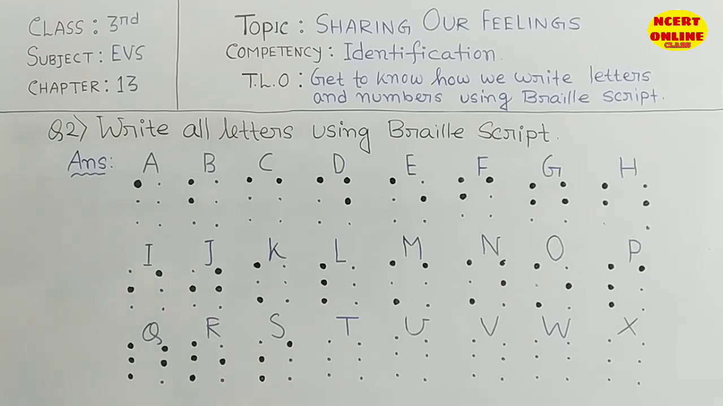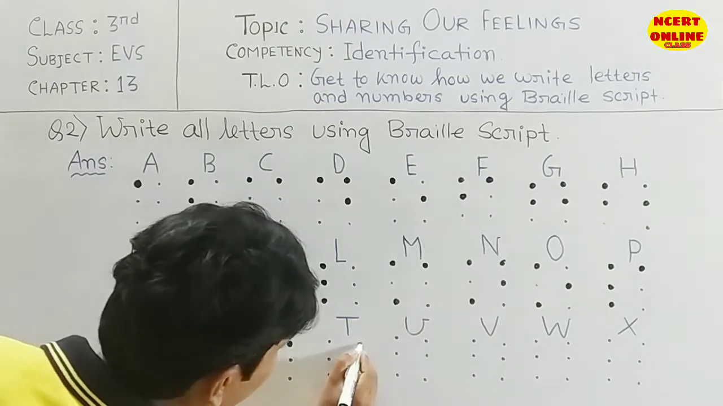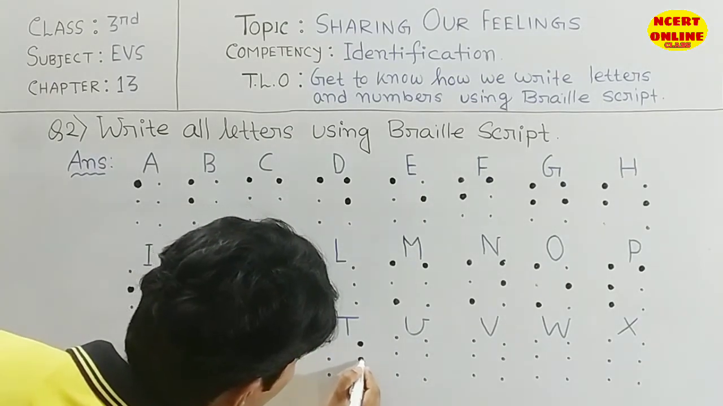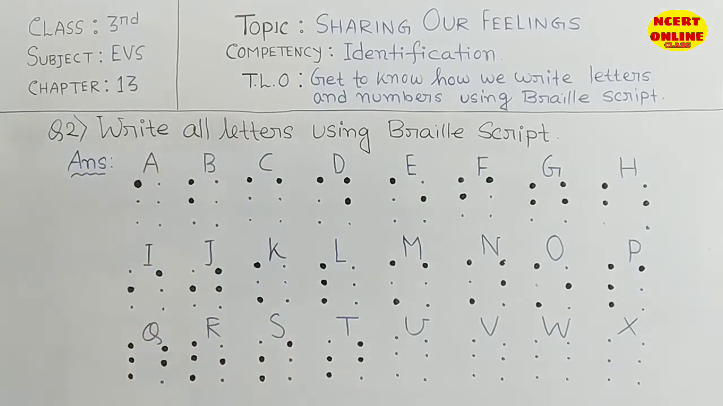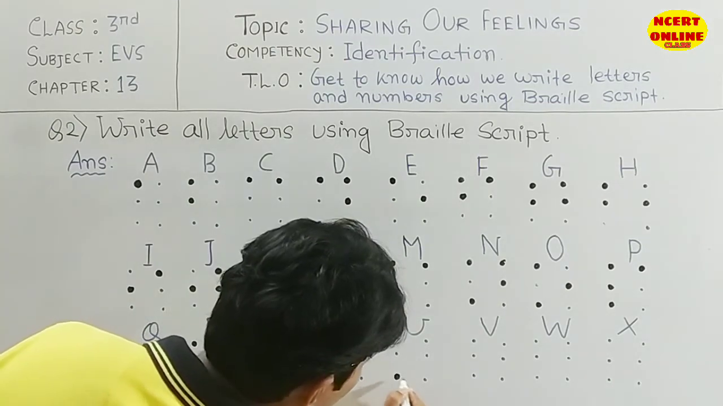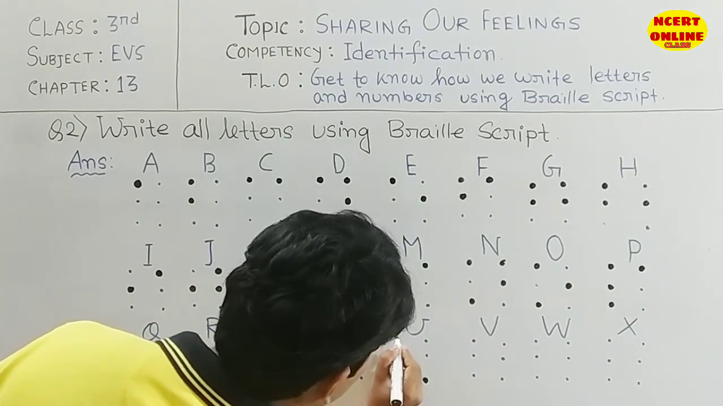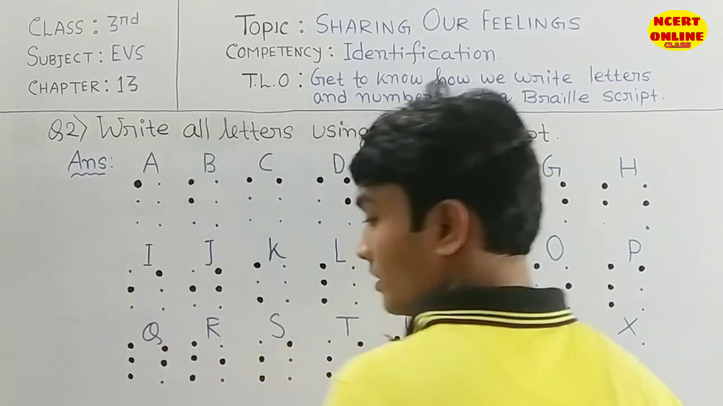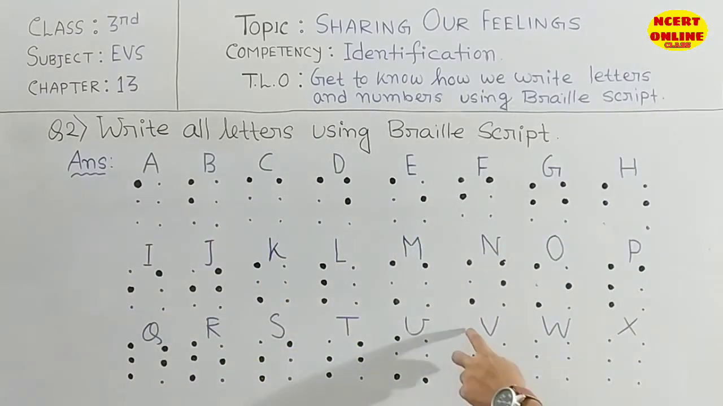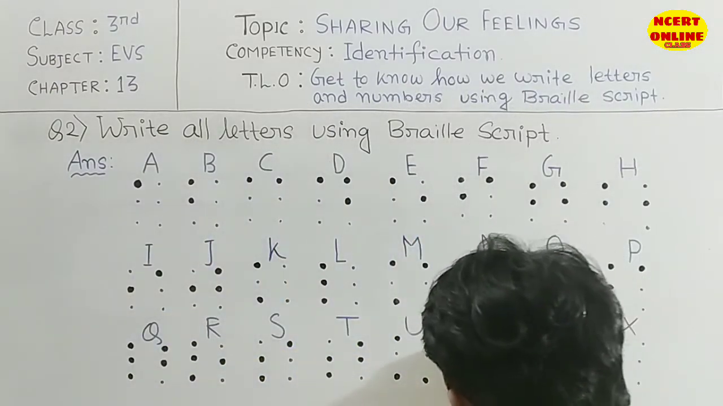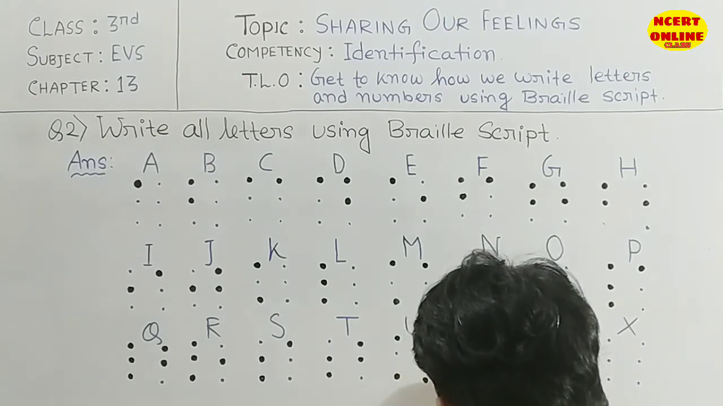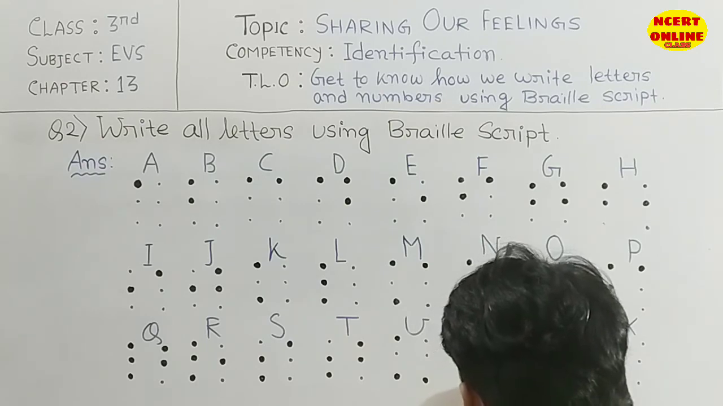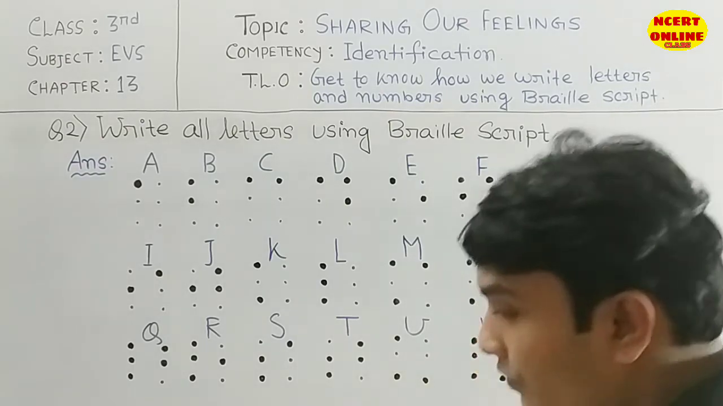Then T. T is this one and this one left. All the other points we need to make big. Okay. Then come back to U. U is the last two dots, and this first dot. Then about V. V is like this. That means these four dots, left three dots and this dot. This is V.